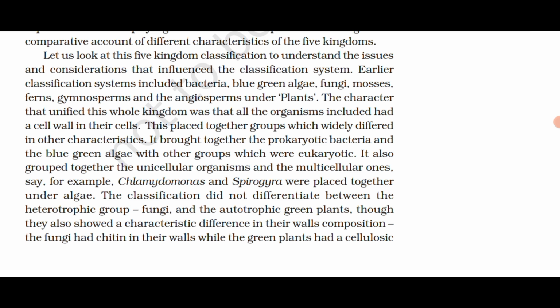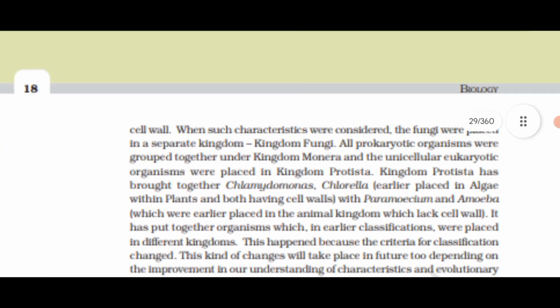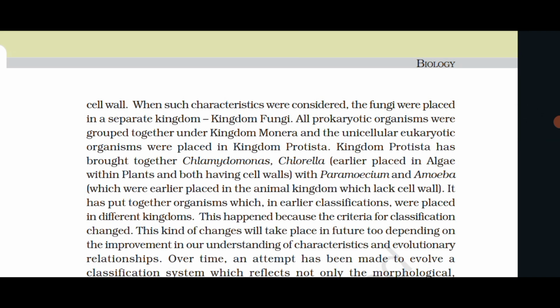Say, for example, Chlamydomonas and Spirogyra were placed together under algae. The classification did not differentiate between the heterotrophic group fungi and the autotrophic green plants, though they also showed a characteristic difference in their wall composition. The fungi had chitin in their walls, while the green plants had a cellulosic cell wall. When such characteristics were considered, the fungi were placed in a separate kingdom, Fungi.